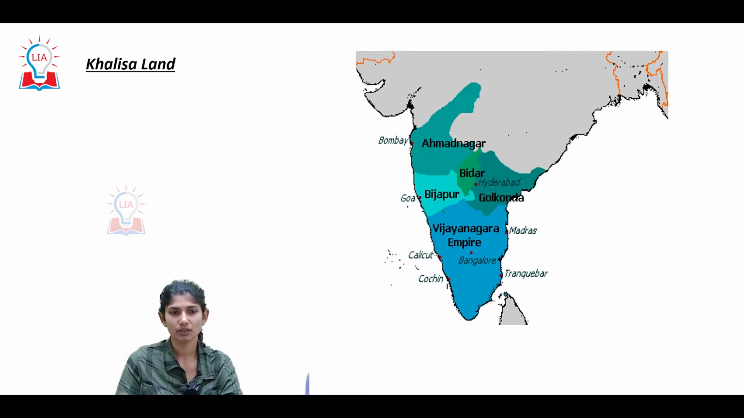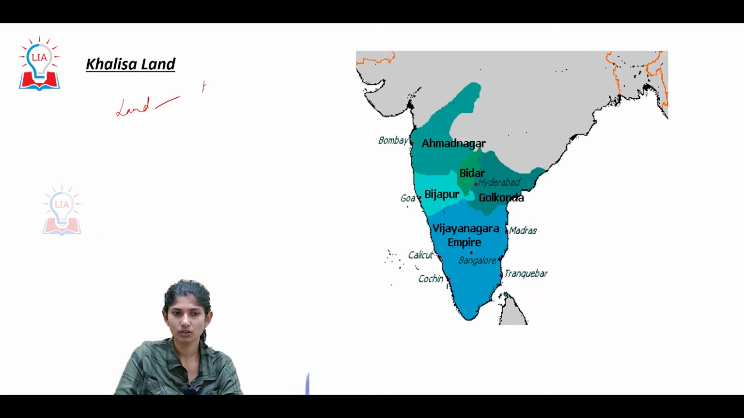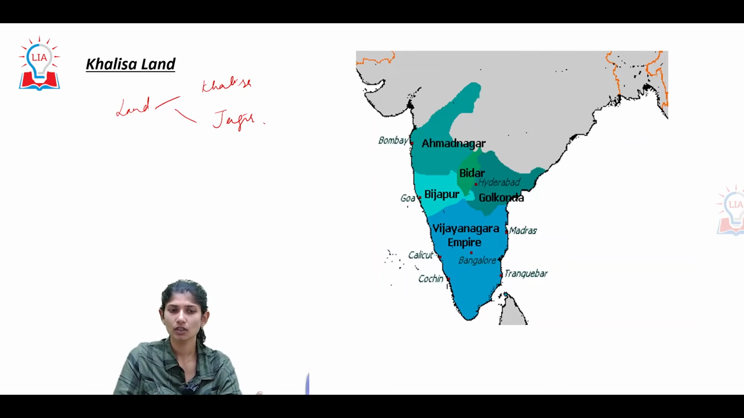Next, as we discussed, Khalisa land, land into Khalisa land and Jagir land. So, another form of adding economy to the royal treasury, all right?